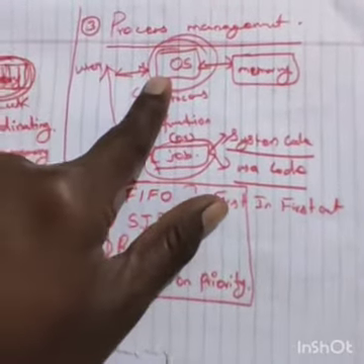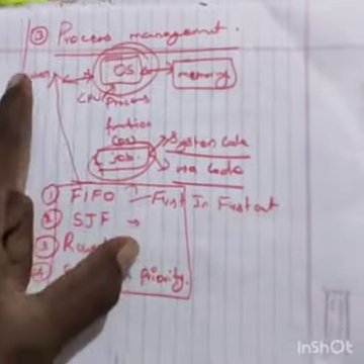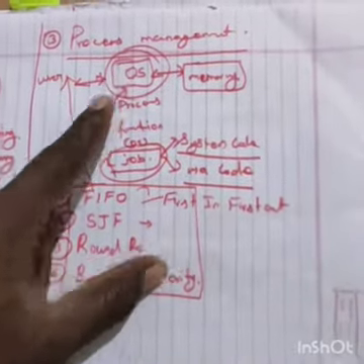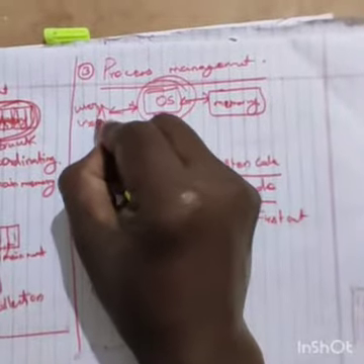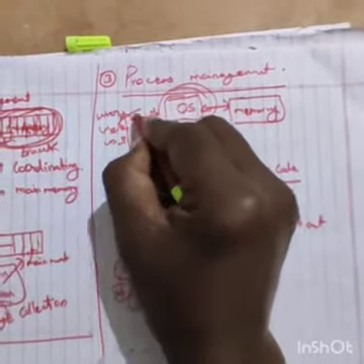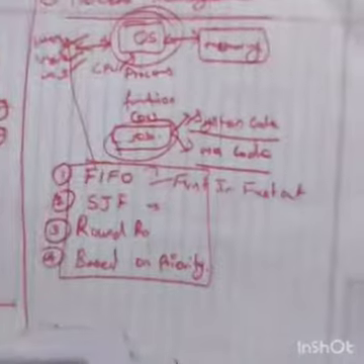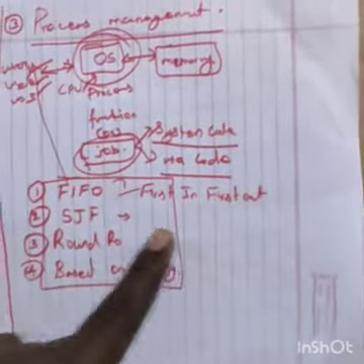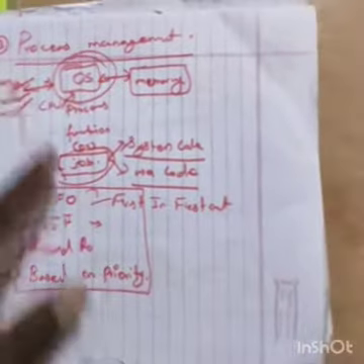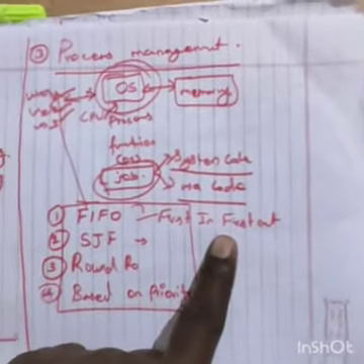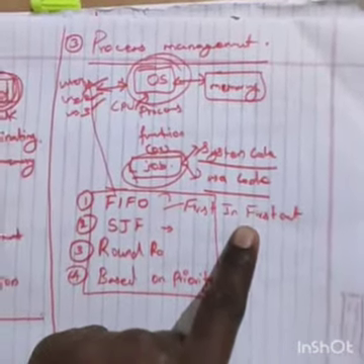For example, take a multi-user OS: user 1, user 2, user 3. First in, first out means whoever approaches the OS first, that person's job is done first. That is the first process.